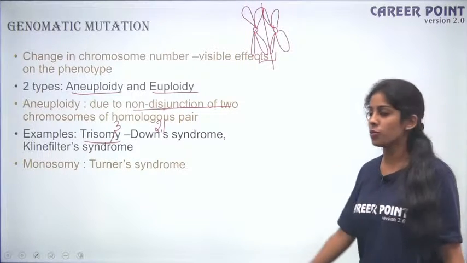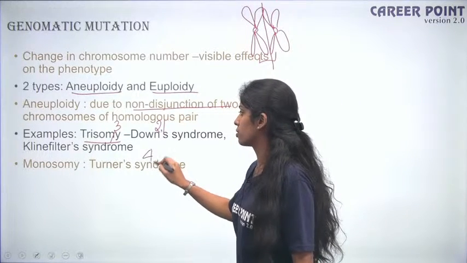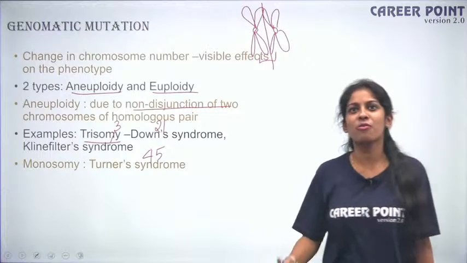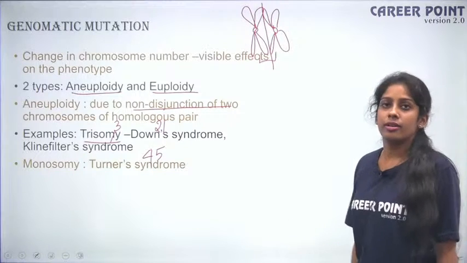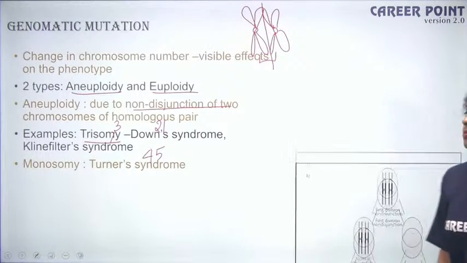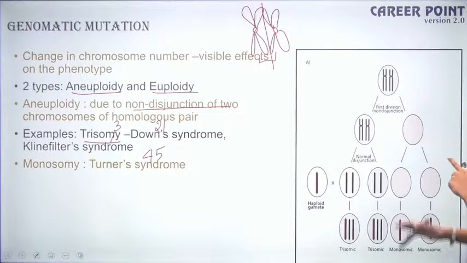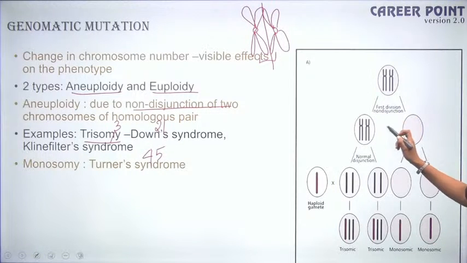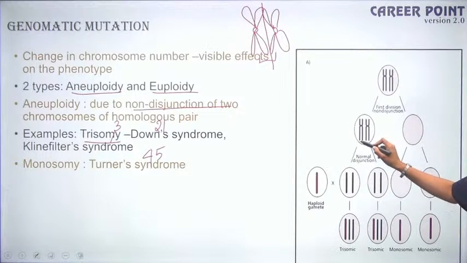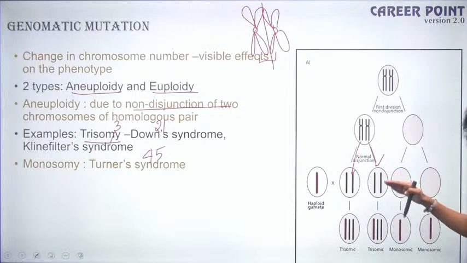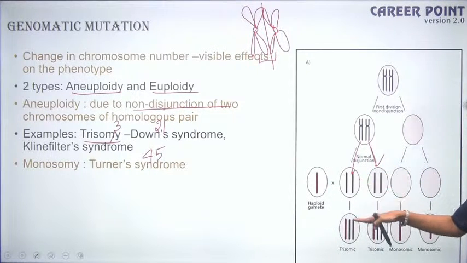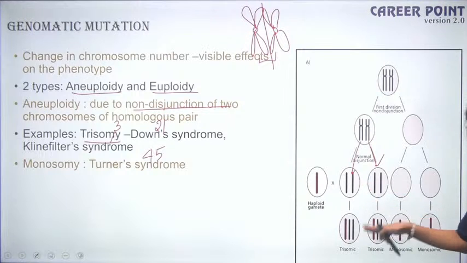And in Turner's syndrome, you will have only 45 chromosomes. You will have one less. Okay? Fine? So that is Turner's syndrome. Okay? So look at this. This is disjunction. In a normal disjunction, what has to happen? This has to come here. This has to come here. Fine. After this, what happens? Ideally, there should be 2 sets coming, but there are 3 sets of chromosomes coming.